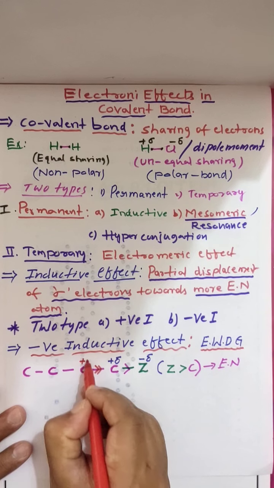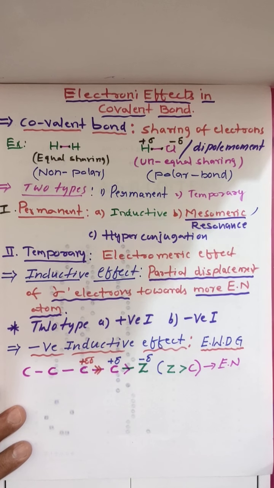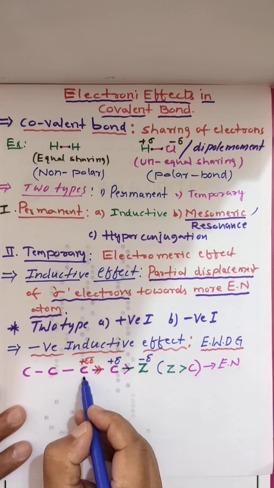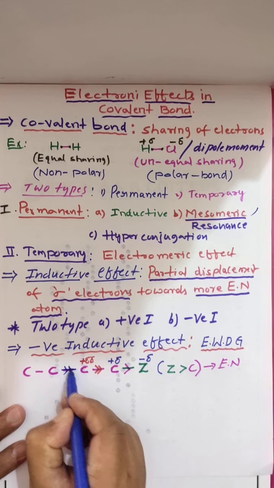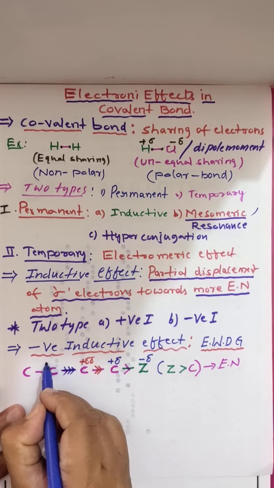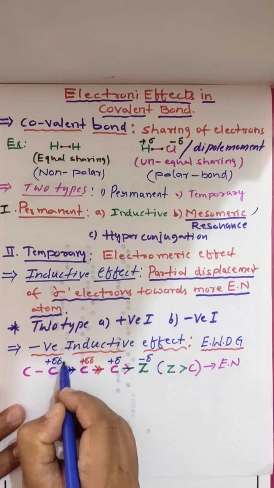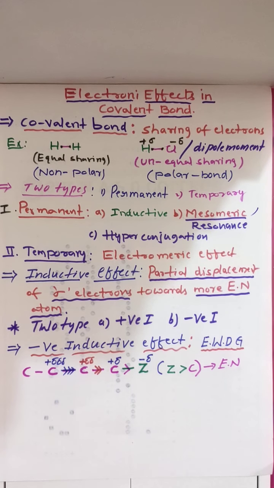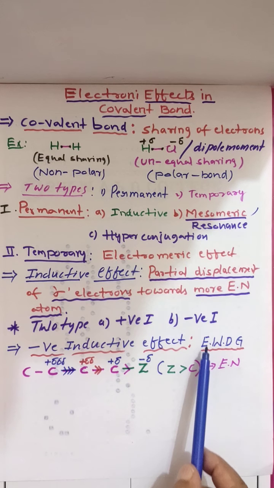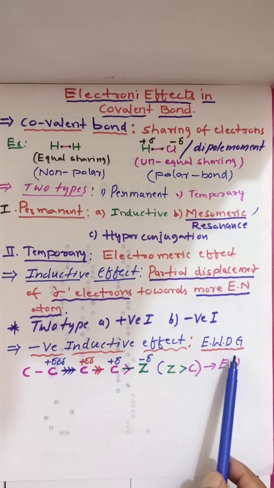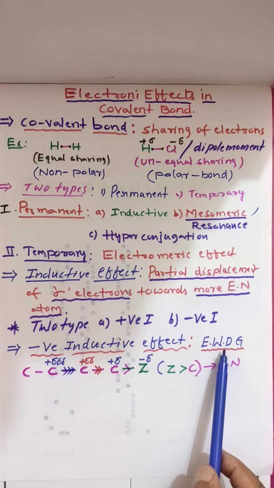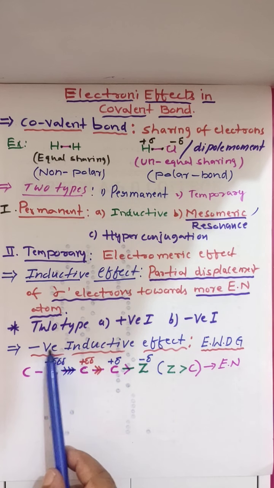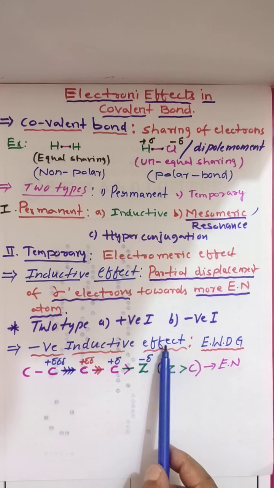This will get positive charge. Next, this carbon's positive charge will now pull the electron from this, and it will get a partial positive charge. So when a carbon chain is attached to an electron withdrawing group, that is called negative inductive effect.